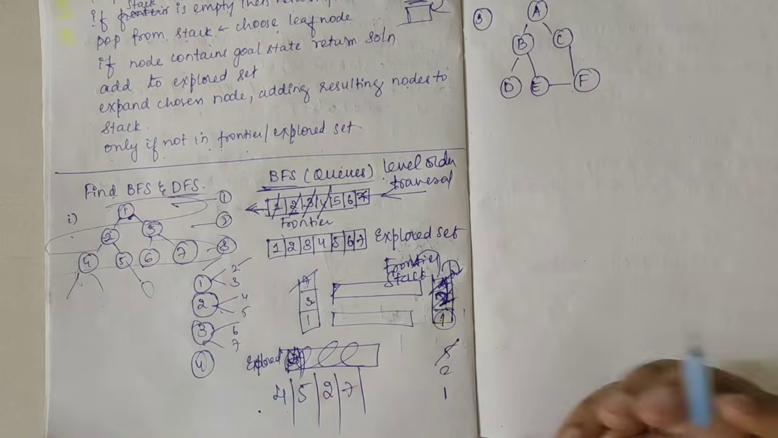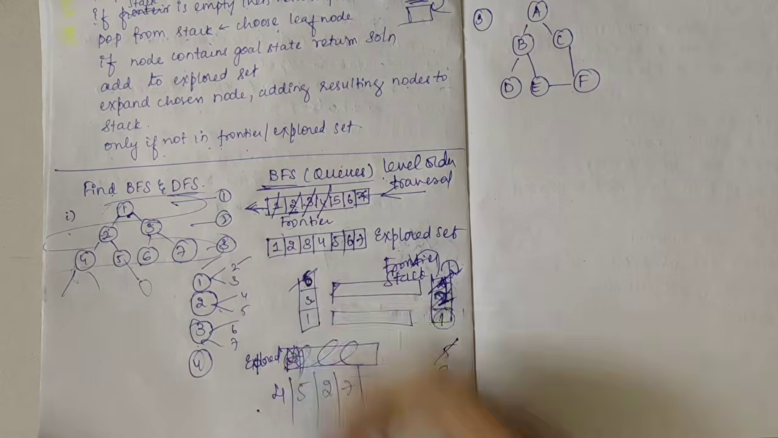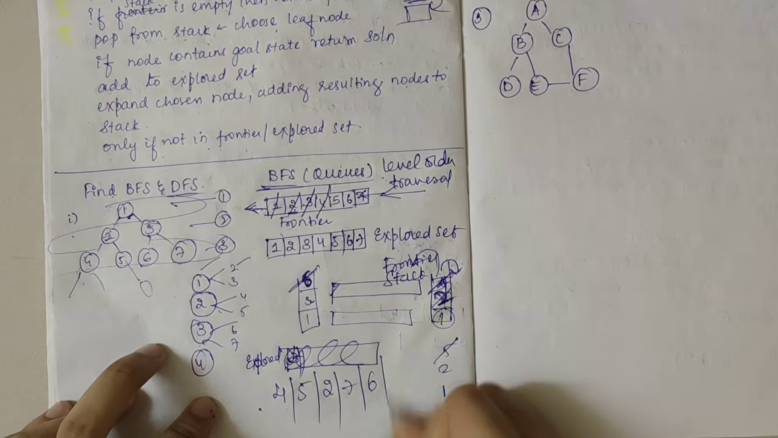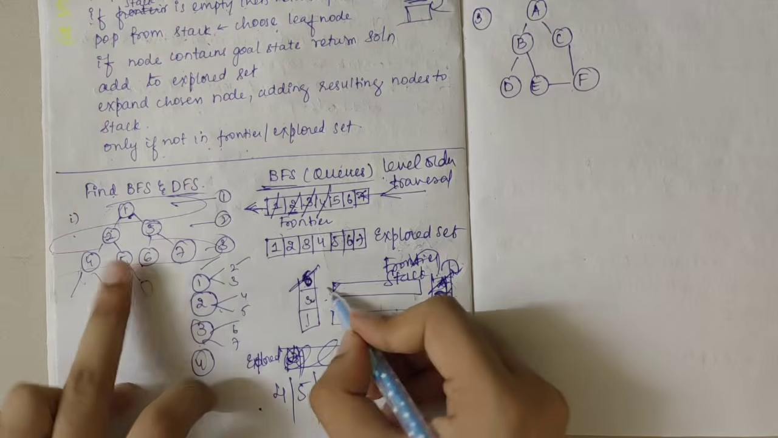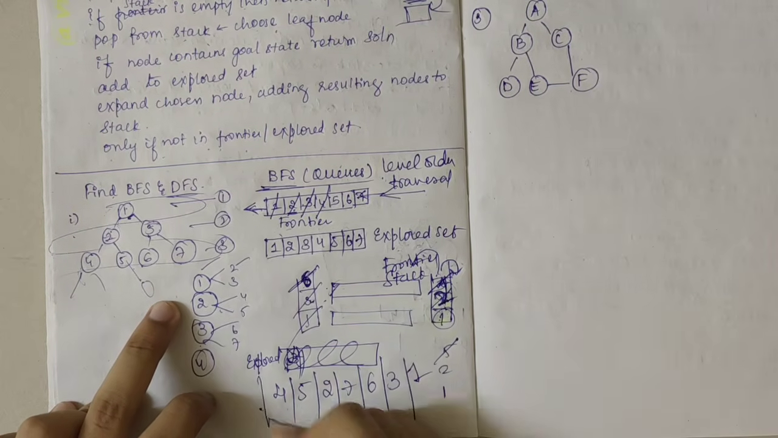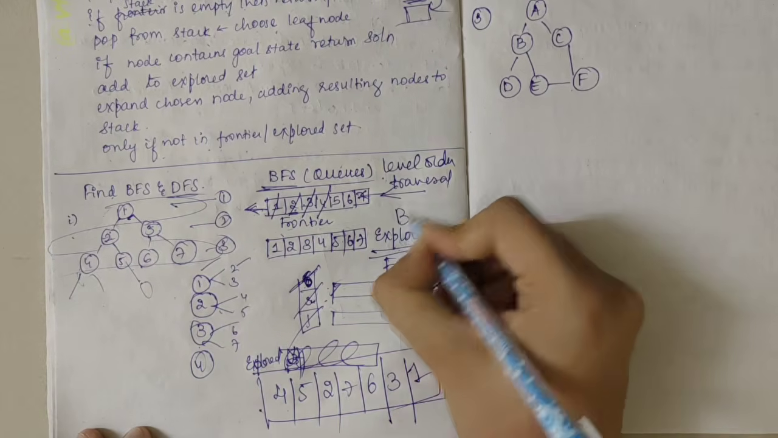3, from 3 any other nodes are possible? 6 is possible. So put 6 on top of the stack. Now from 6 any other possible? No. Then pop 6 and then we have 3 here. From 3 any other possible? No. Put 3 here and 1 here. 1 finally. So this was the explored set or the output for BFS.